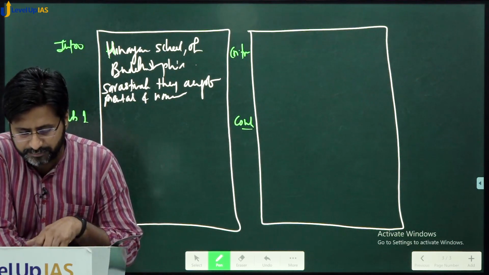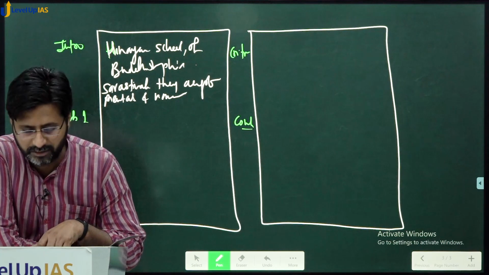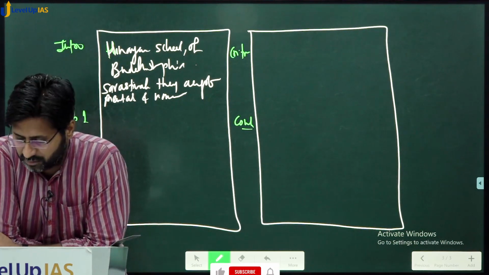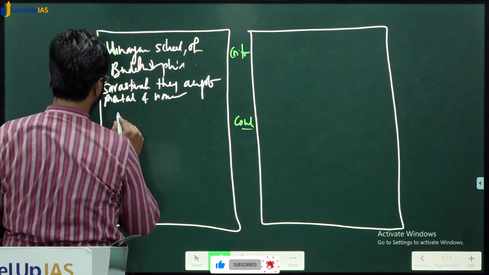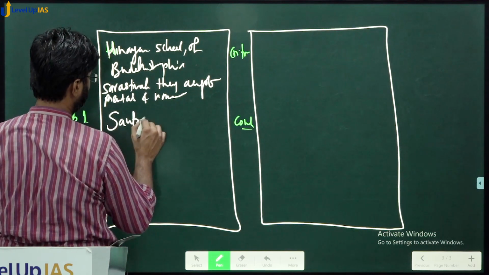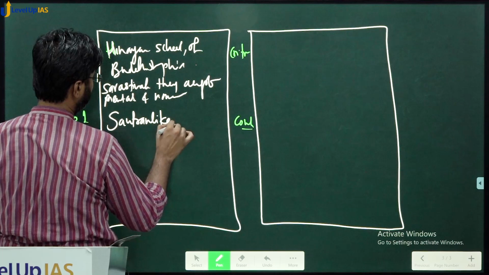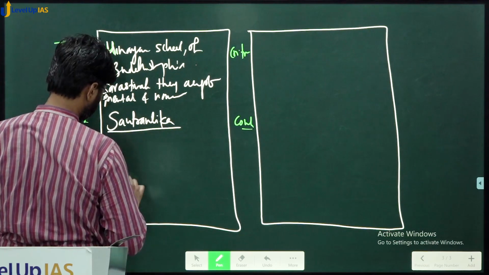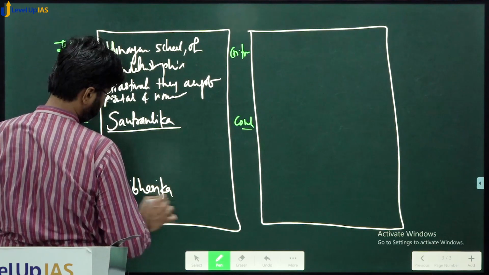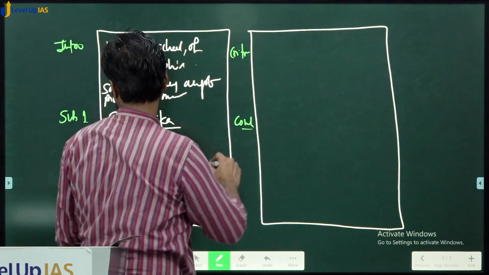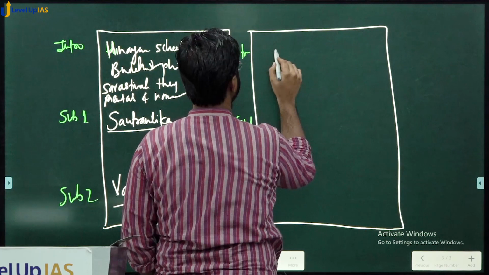So basically accepts the reality of mental and non-mental both. That is called Sarvastivadins. Then comes first subheading, you talk about Sautrantik. Briefly you talk about what Sautrantik means. Then you talk Vaibhasika school, and then you talk about difference.